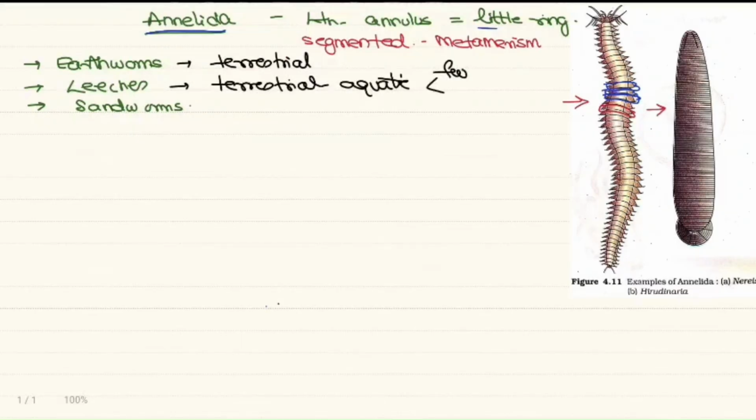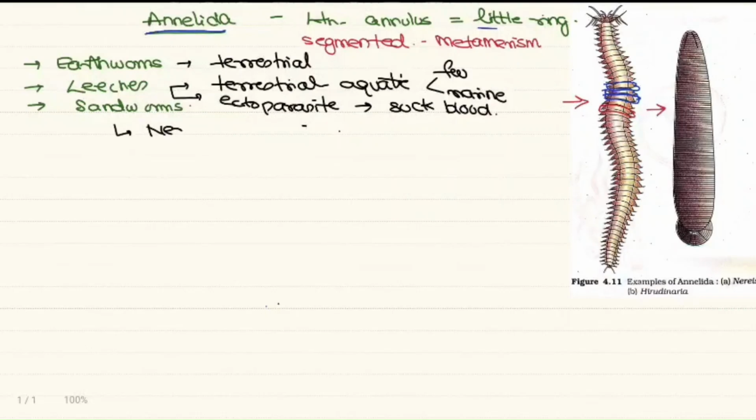And when I say aquatic, freshwater, and we also have some marine leeches which suck the blood. Leeches are also ectoparasites, that is, they are attached to the outside body surface and they are generally blood suckers. They suck the blood. The sandworms, like the nereis, are free living organisms.